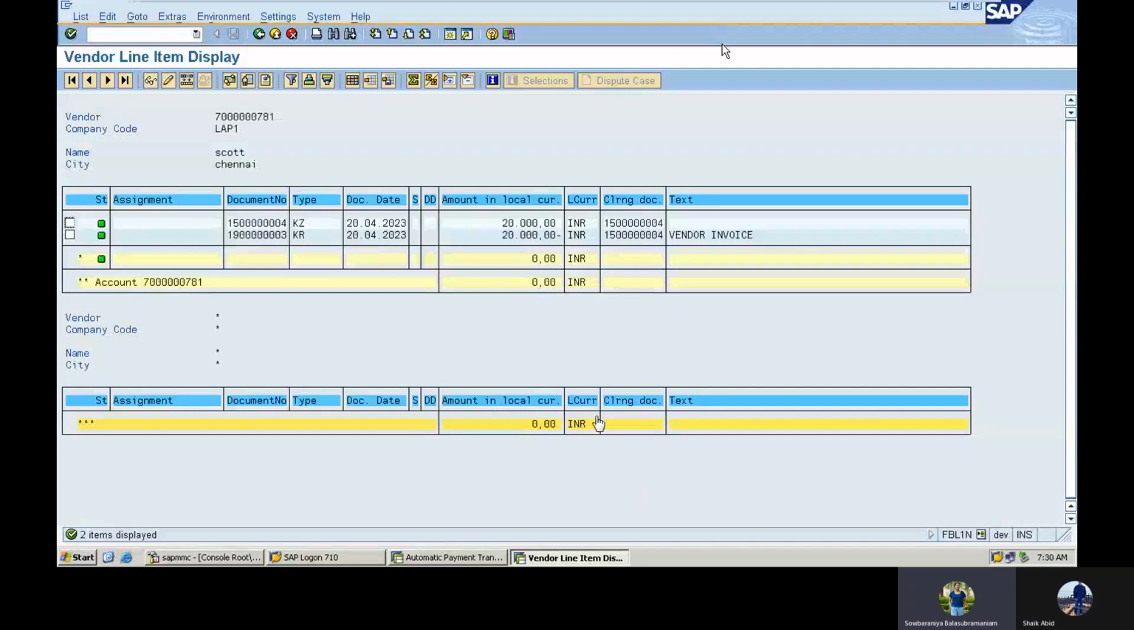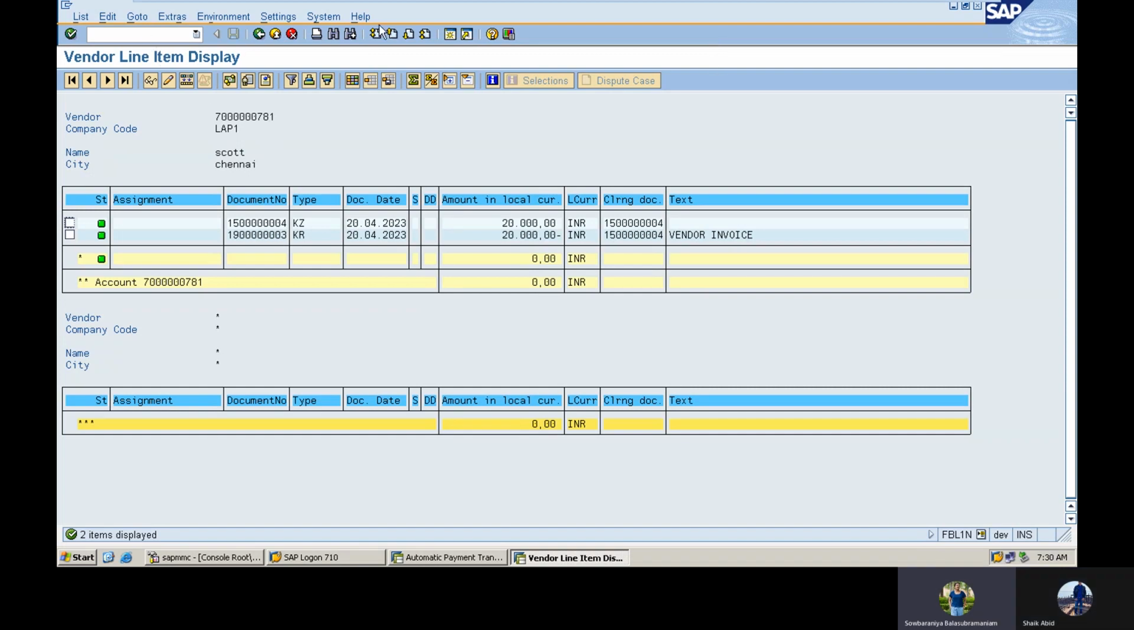See, payment has been done. Previously, the invoice was there, no? After running this, it will be 2020 minus 0. Like that, it will be zero.